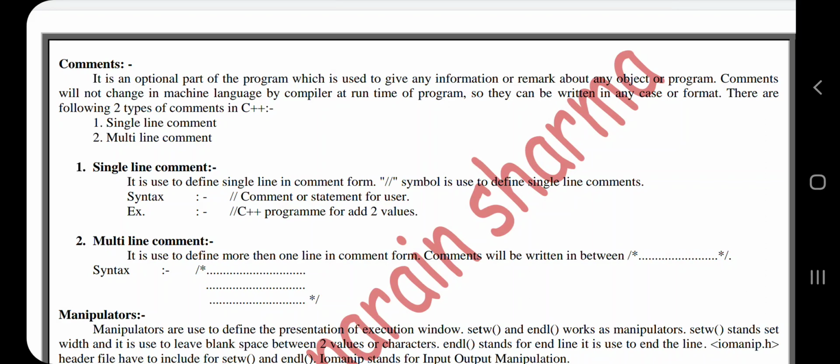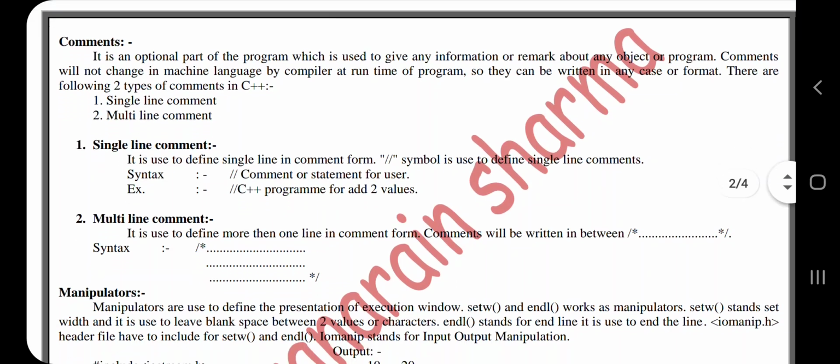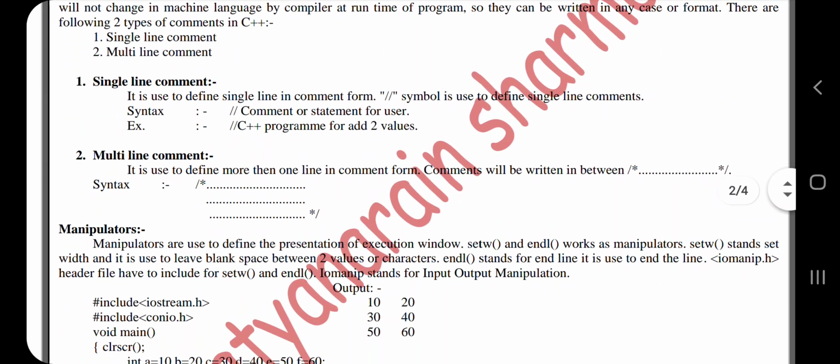Single line comment is used to define a single line in comment form. Symbol, syntax and examples are given below. Multi-line comment is used to define more than one line in comment form. Symbol and syntax are given below.